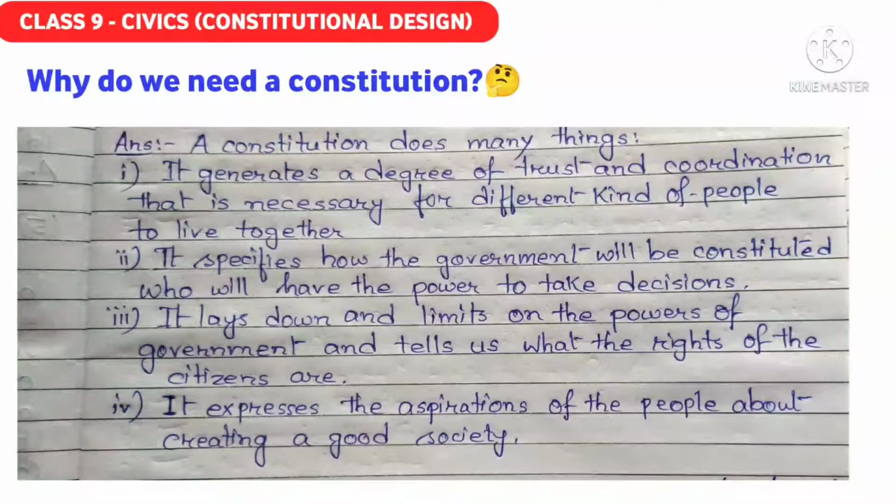Then in our country, there was a diverse group of population. Diversity was there. Every community was different. Along with that, our constitution was made at the time of the partition. We also had to see the partition of India and Pakistan. So there were lots of problems while forming the constitution, like how to accommodate the people who went to Pakistan but were on the Indian side, or the people who were in Peshawar, Lahore, on the Pakistan side, then came to India. They were included on the Indian side. So lots and lots of problems were there.